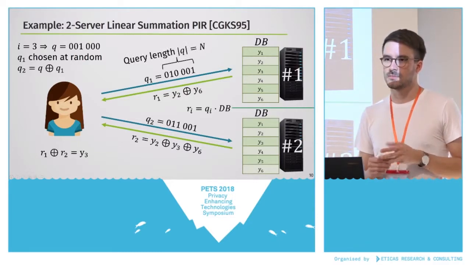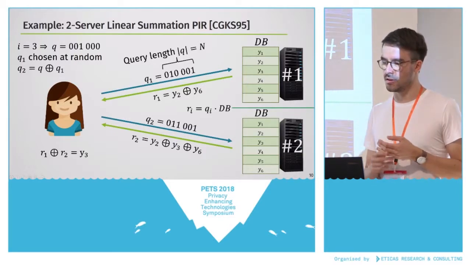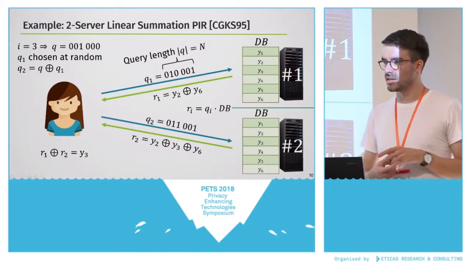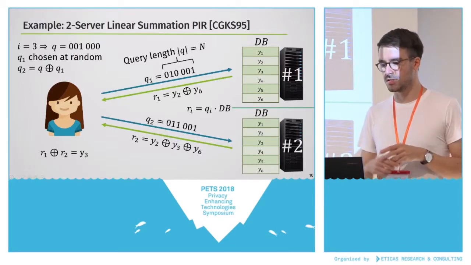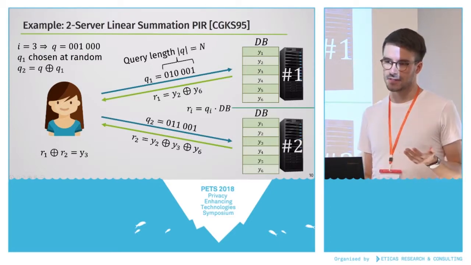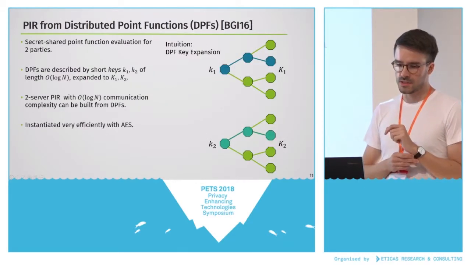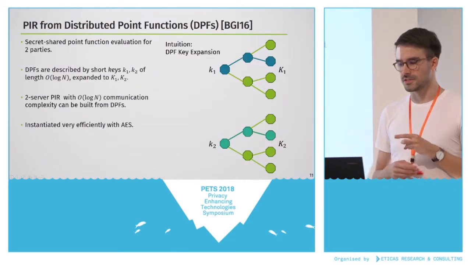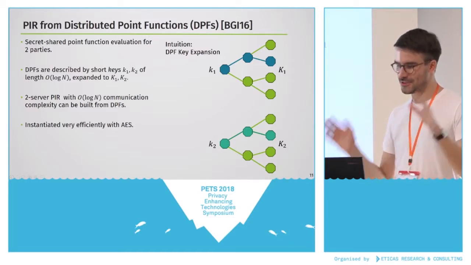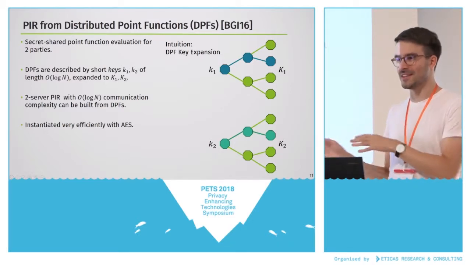This very basic scheme has the property that the queries have a length of n bits, the size of the server database. And if you now think about WhatsApp, which has several hundred millions of users, this length would be hundreds of millions of bits. This is obviously something that doesn't scale in practice, and there are schemes that do better. Namely, the scheme that we use is built from distributed point functions. This is a topic that is much too complex to explain in one slide, so I try to boil it down as easily as possible, but the details have to remain in the paper.